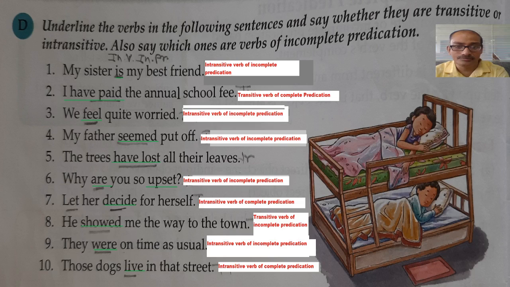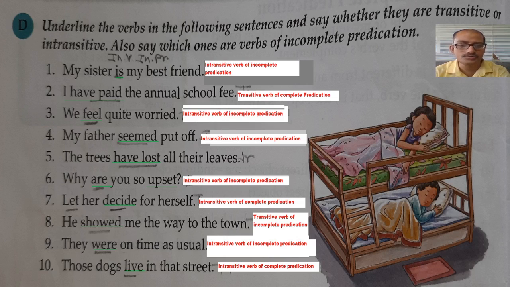If you say only the trees have lost, but what? Therefore the object is necessary over here. It has an object, therefore it is transitive, but without the object the meaning could not be completed, therefore it is a transitive verb of incomplete predication.